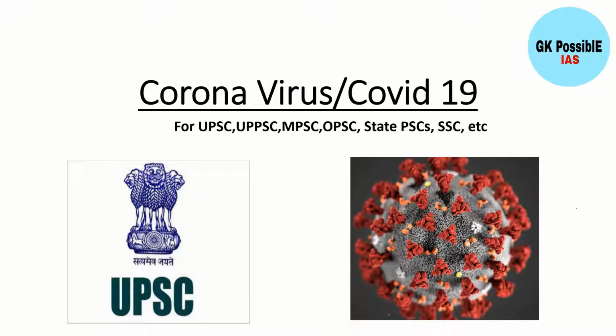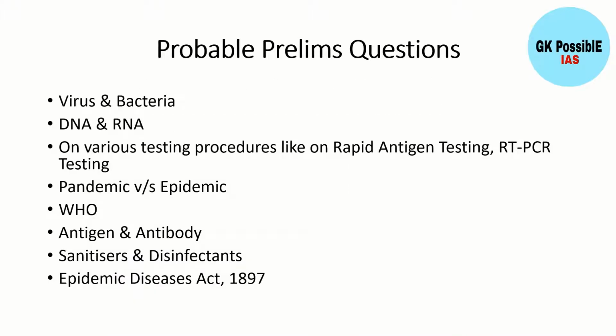Today we will discuss coronavirus and what type of questions might come from coronavirus related issues. First we will see what will be the probable prelims questions and from which areas those questions might come. One is virus and bacteria, because this is a coronavirus. Another is from DNA and RNA.